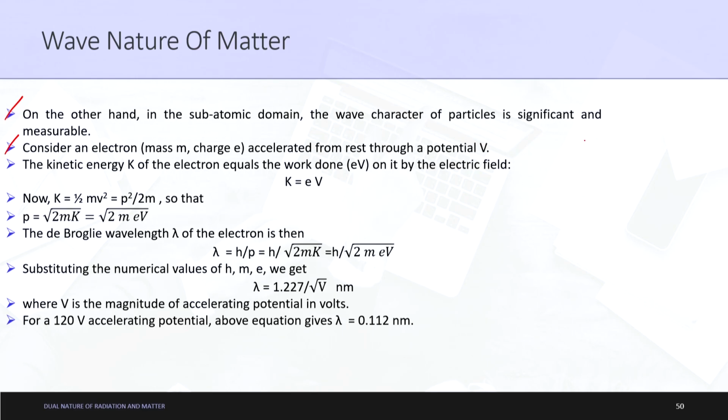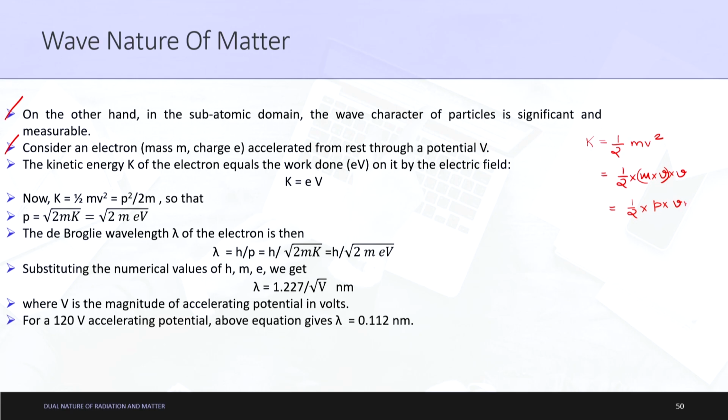Now from simple kinematics we already know that K is equal to half m v square. If I write this as half into m v into v, this mv can be written as p, so it is half into p into v.